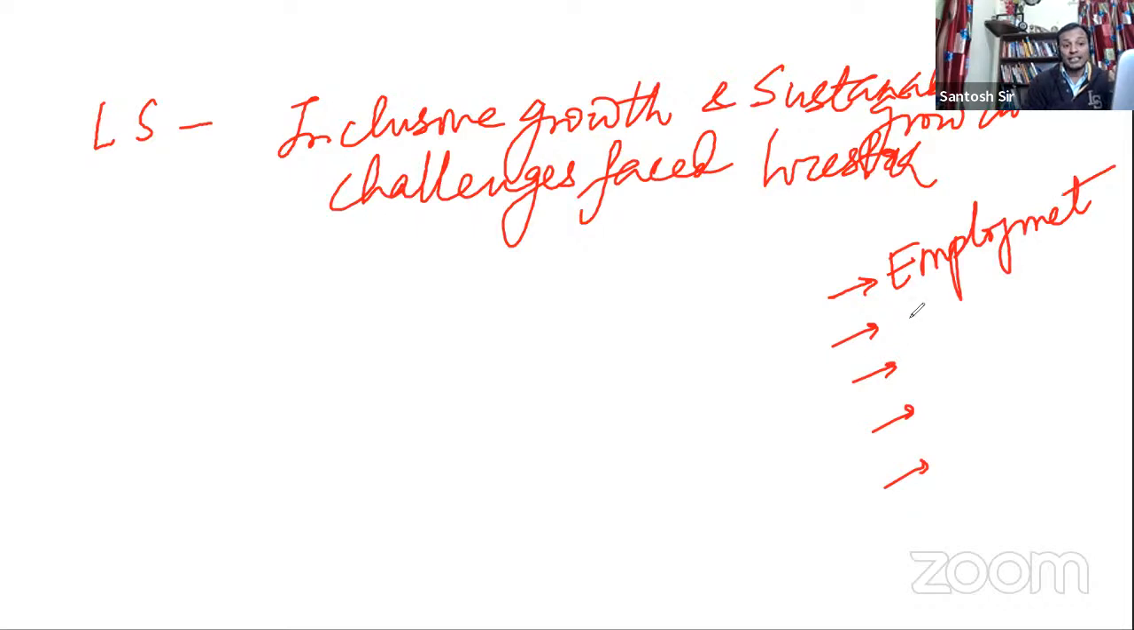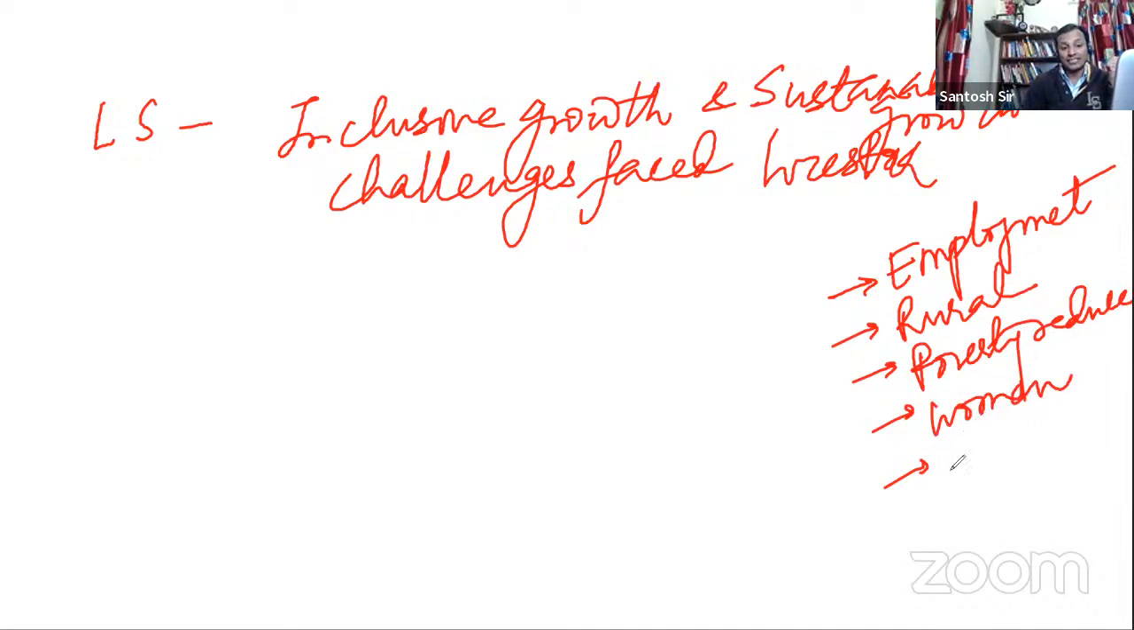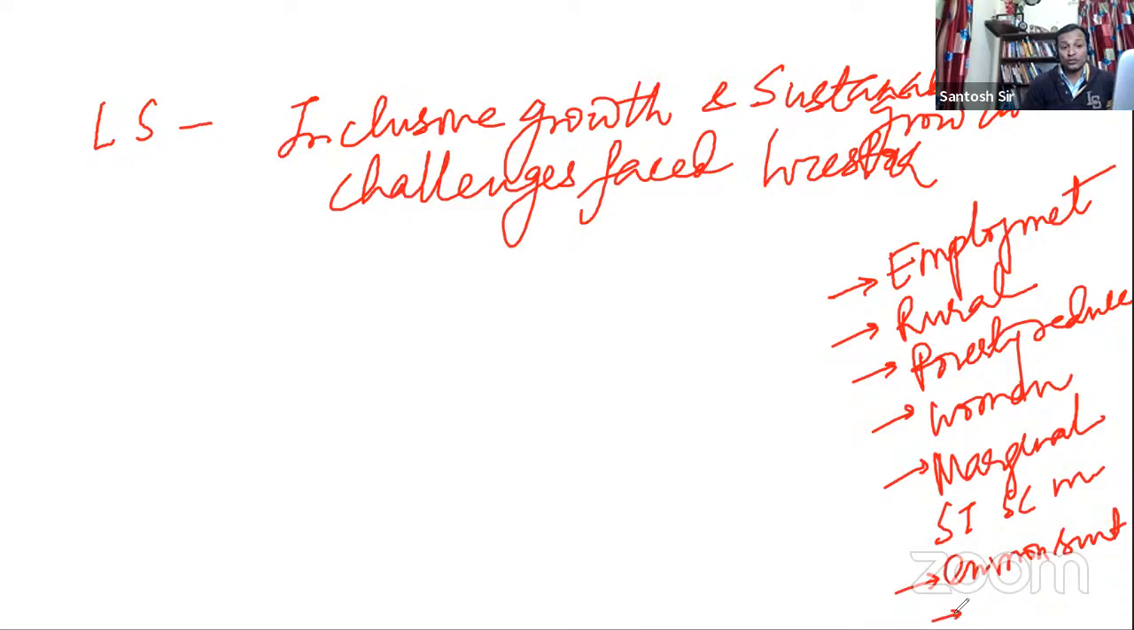Second, it must include the rural areas. Third, it must reduce poverty. Next, it must include women. Next, it must include the marginal sections of the society like scheduled tribes, scheduled castes, and minorities. Next, it must be environmentally sustainable. It must also be regionally diverse, meaning it must be in rural areas and in backward states. So these are the features of inclusive growth.